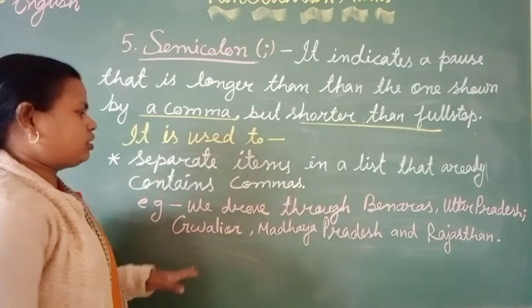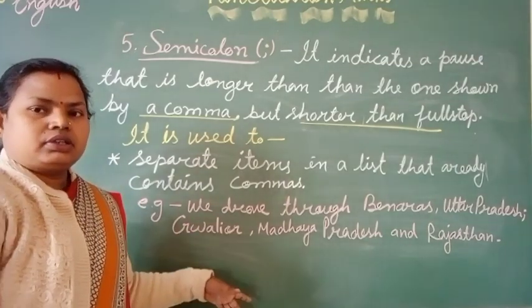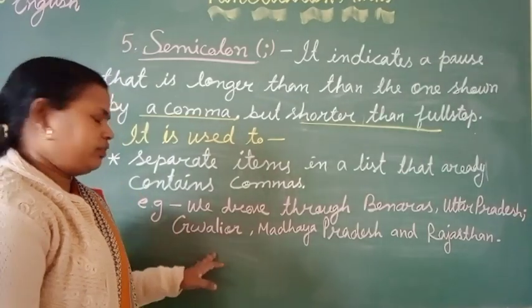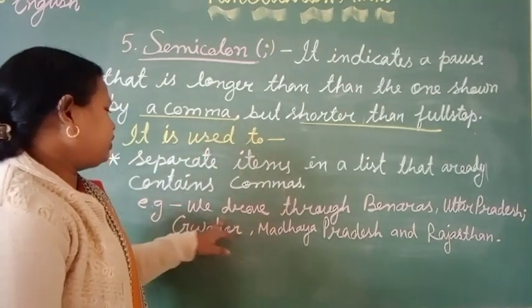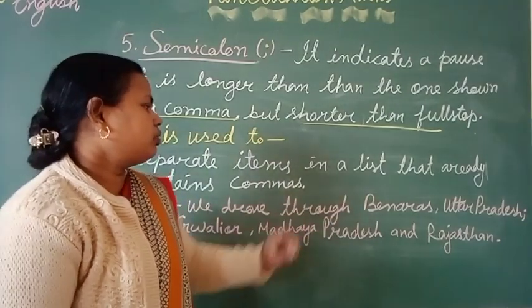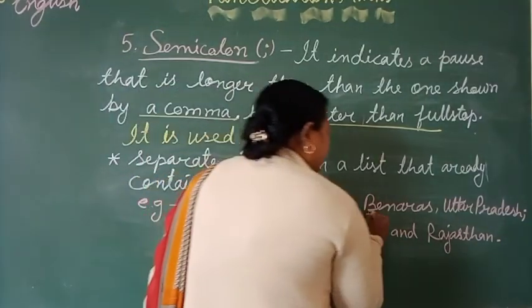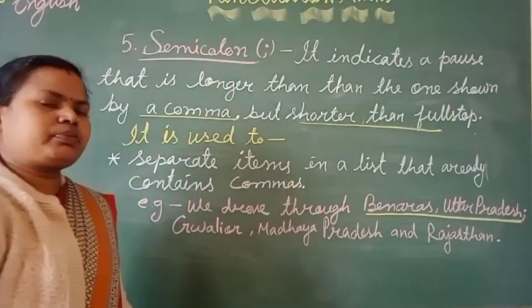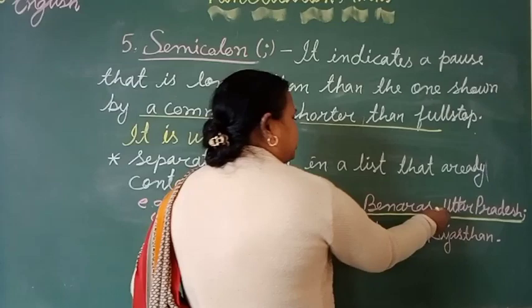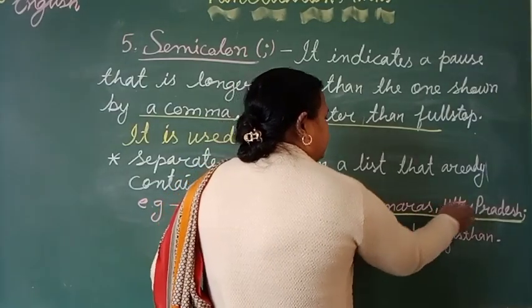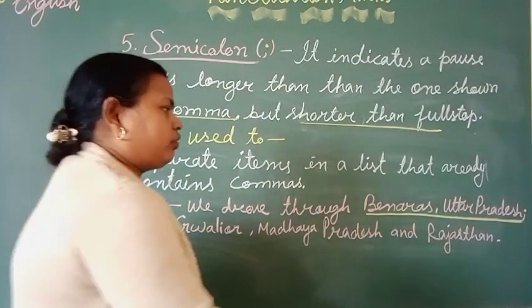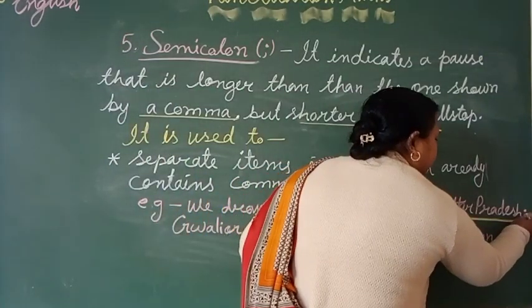But semicolons are used in those sentences which already have comma in it. Here I have given an example. We drove through Banaras, Uttar Pradesh. You know Banaras is in Uttar Pradesh. So after Banaras there is a comma, but after Uttar Pradesh there is a semicolon.